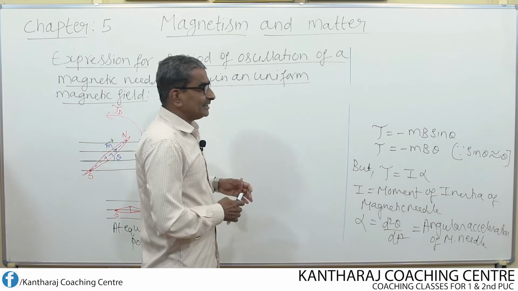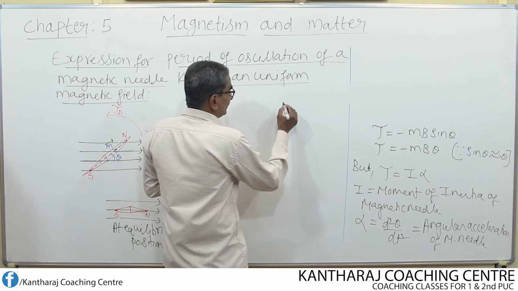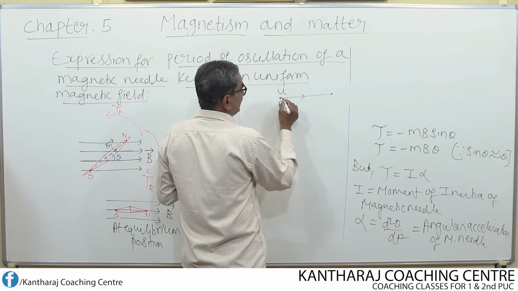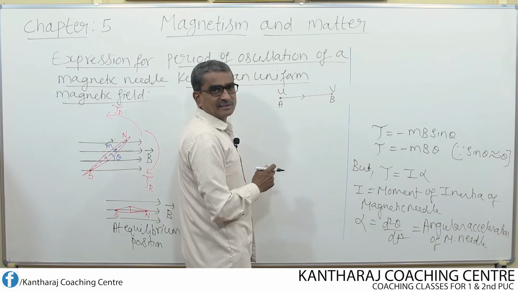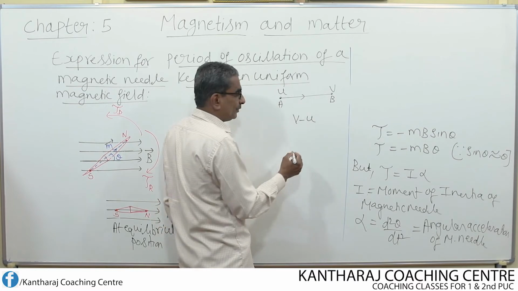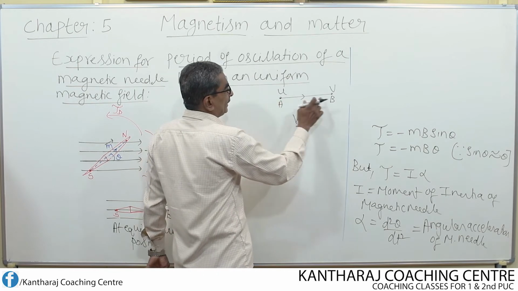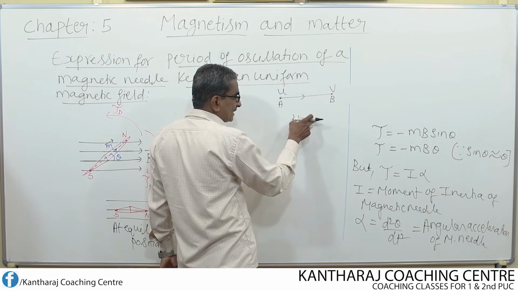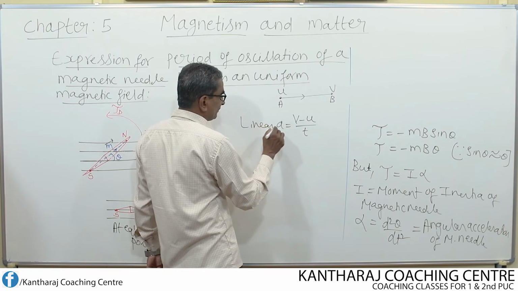Angular acceleration. We are very familiar with linear acceleration. Suppose a body is moving from one point to another point. If it starts from A with an initial velocity u, and goes to another point B, where its final velocity is v, then what is the change in velocity? The change in velocity is v minus u, divided by t. If t is the time taken by the body to move from A to B, or to change its velocity from u to v, then this rate of change of velocity is nothing but acceleration. This is linear acceleration, remember.